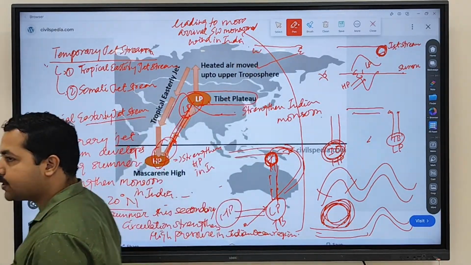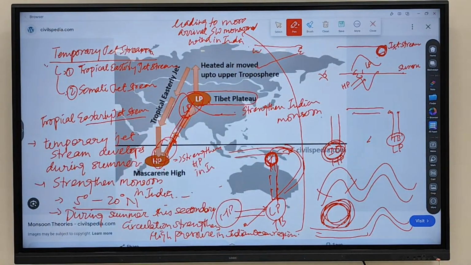Clear? So during summer, the secondary circulation leads to what? The secondary circulation leads to high pressure strengthening in which region? In the Indian Ocean region.